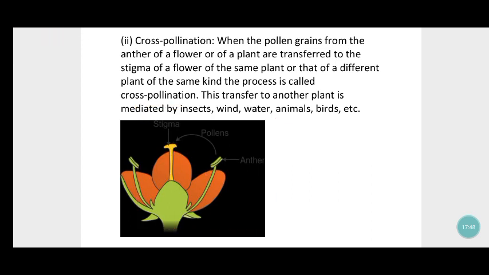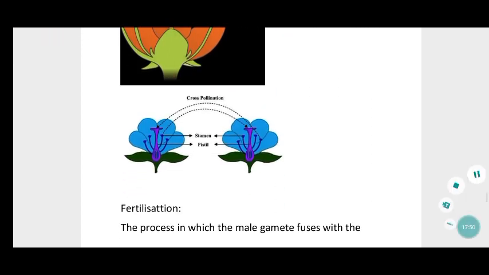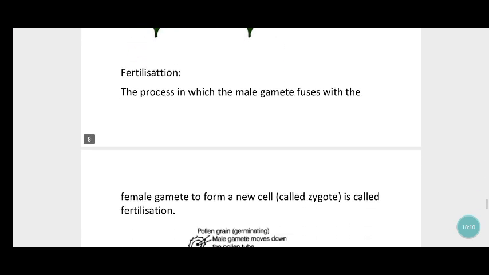Next we'll see the cross-pollination image. This is the image of cross-pollination. Pollen grain from the anther is taken to the stigma of another plant and transported through the style to the ovary. Now I think you're clear about self and cross pollination. Next we'll see about fertilization.